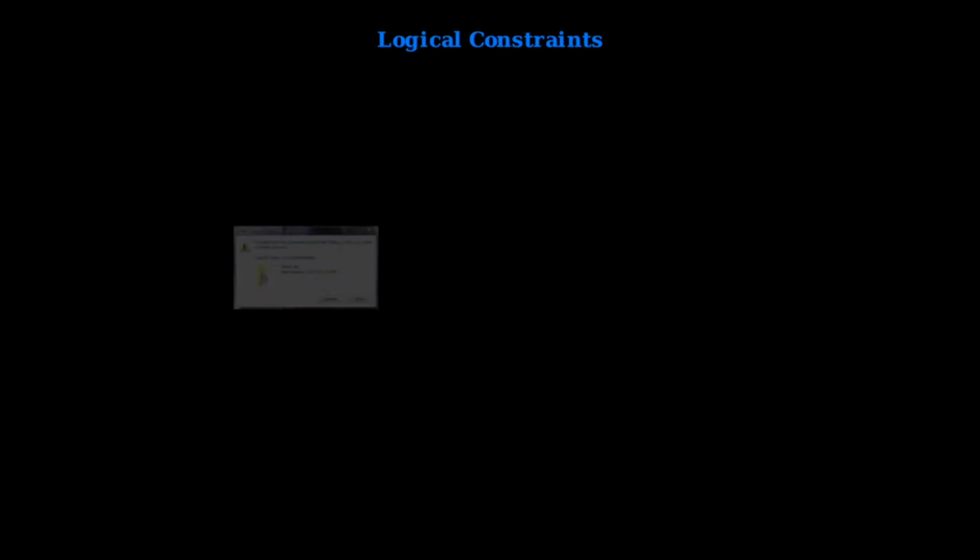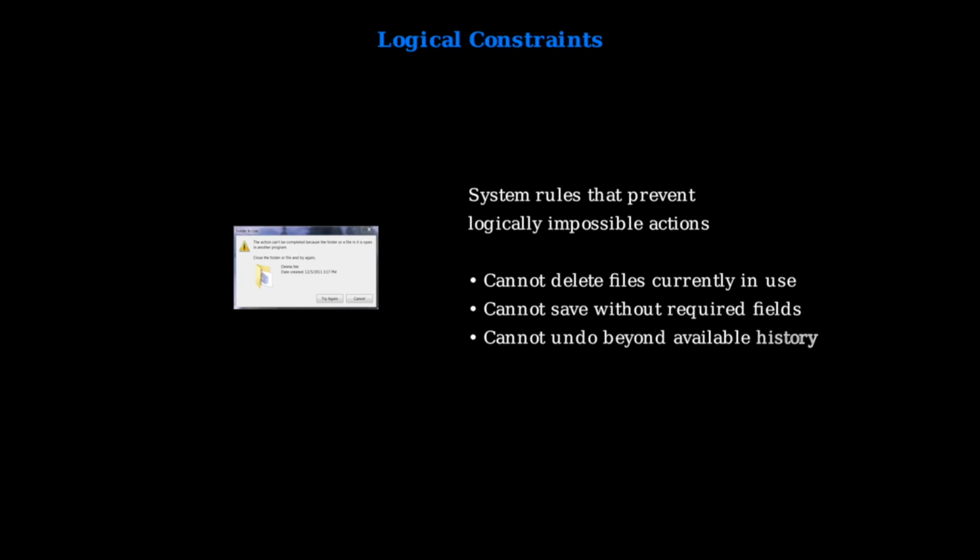Logical constraints are system rules that prevent actions that would be logically impossible or problematic. For example, operating systems prevent you from deleting files that are currently open in another program. This protects system stability and prevents data corruption.